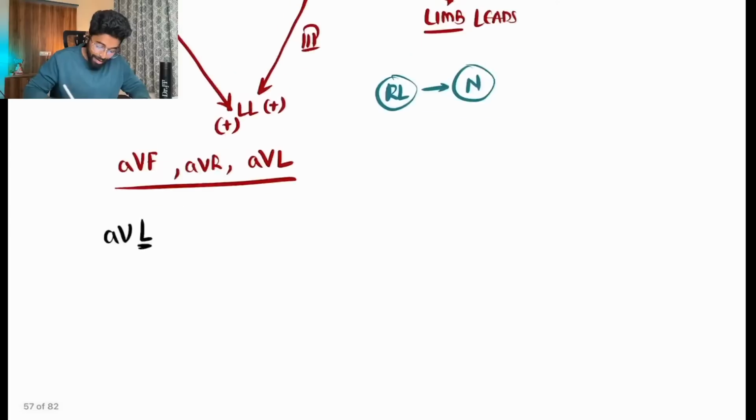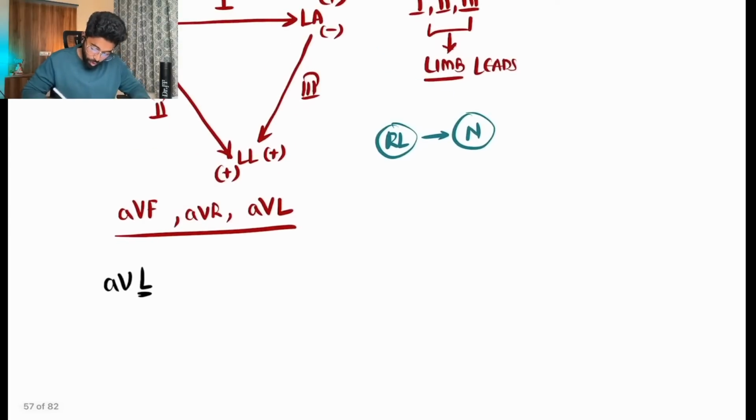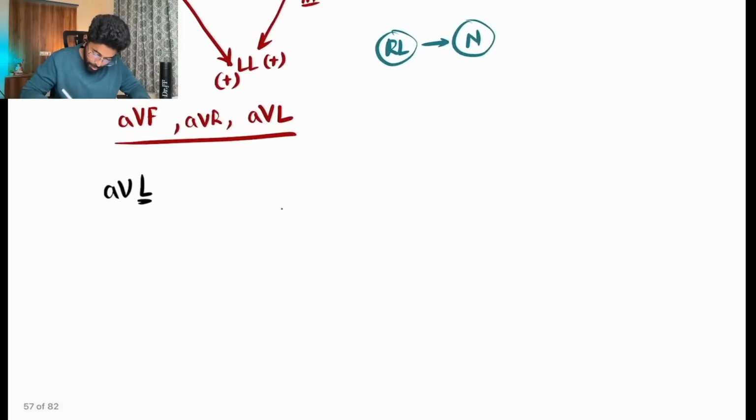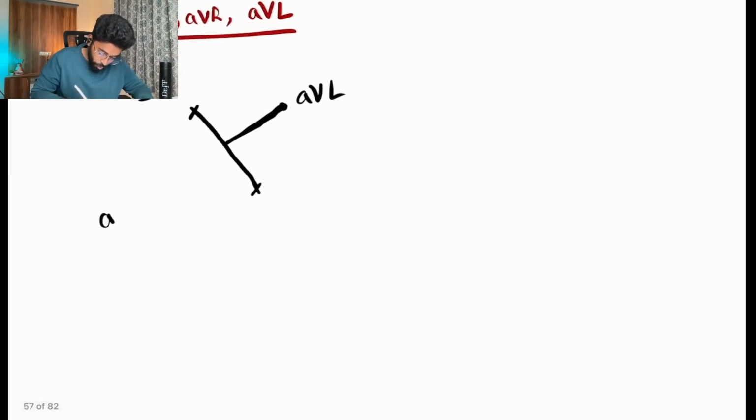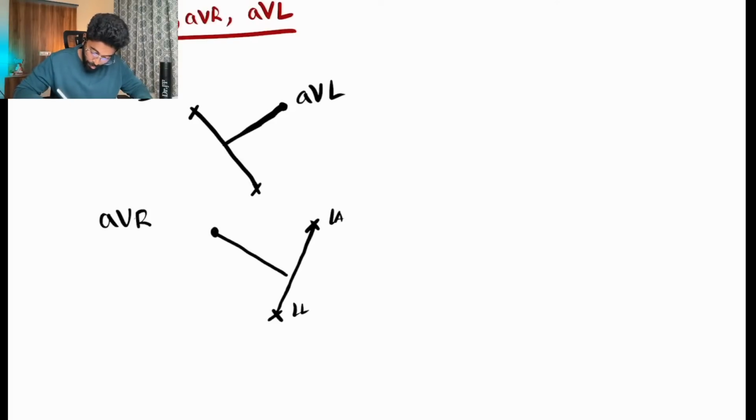AVL is nothing but L for left. So what happens? I need this left arm sided lead, and I will be neutralizing the right arm and the left leg, and I will get the limb lead AVL. In the same way, if I wanted AVR, I will disable the left arm and left leg current leads, and I'll make this right arm active, and this will be AVR.